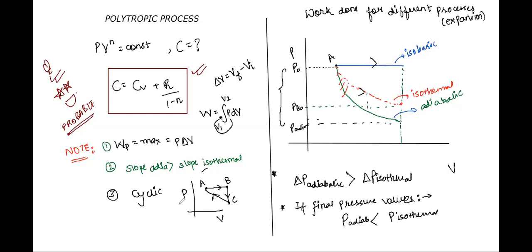And for a cyclic process class, since initial internal energy and final internal energy are the same, we say delta U value is 0. That is, the change in internal energy for a cyclic process is 0. Note it down, class. Please note it down. So this is basically telling you that there is no change in internal energy. Why?